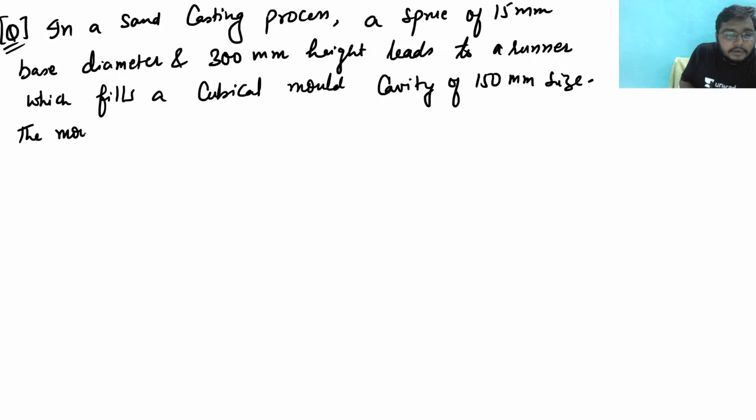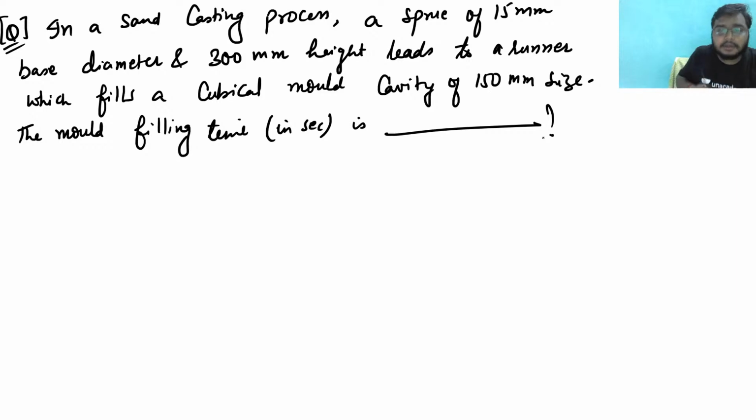The mold filling time in seconds is? Tell me the answer. Try to solve this question and tell me the answer.